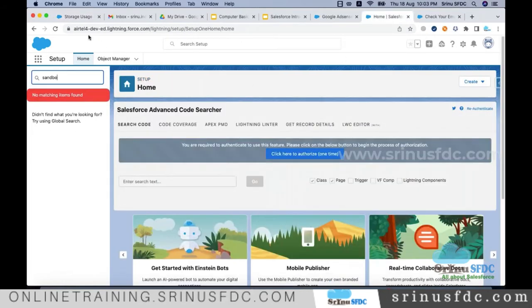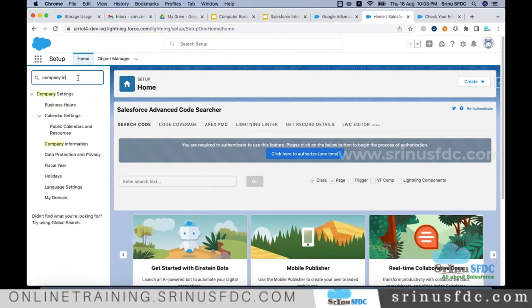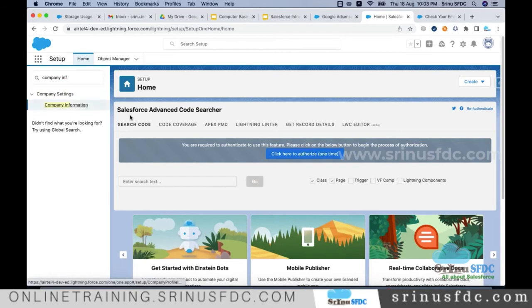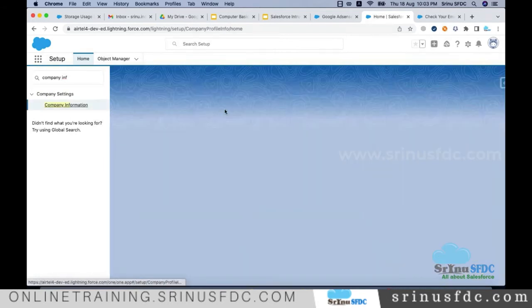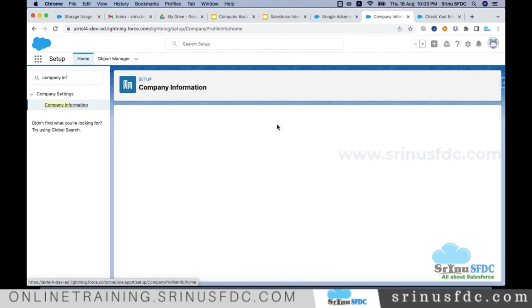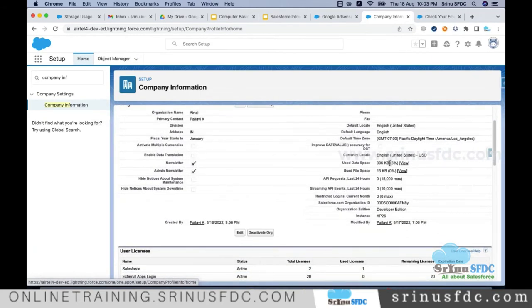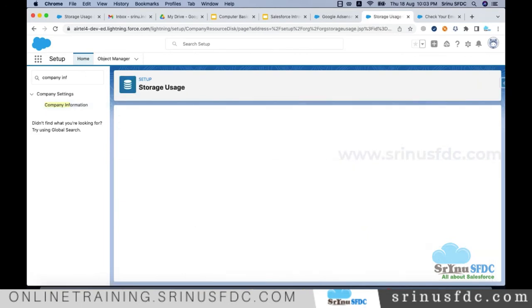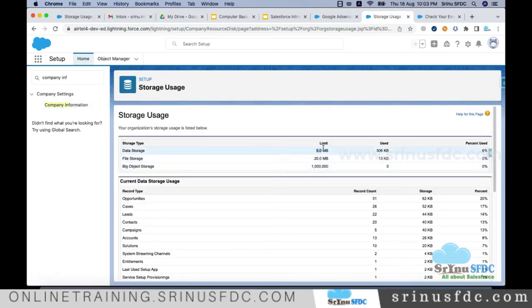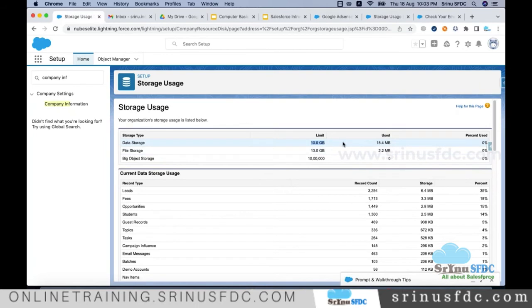let me go to our developer edition. This is our developer edition. If you click on company information and look at the user data space, it's only 5 MB. Really, for business, 5 MB is not sufficient. 10 GB is sufficient for a small business.